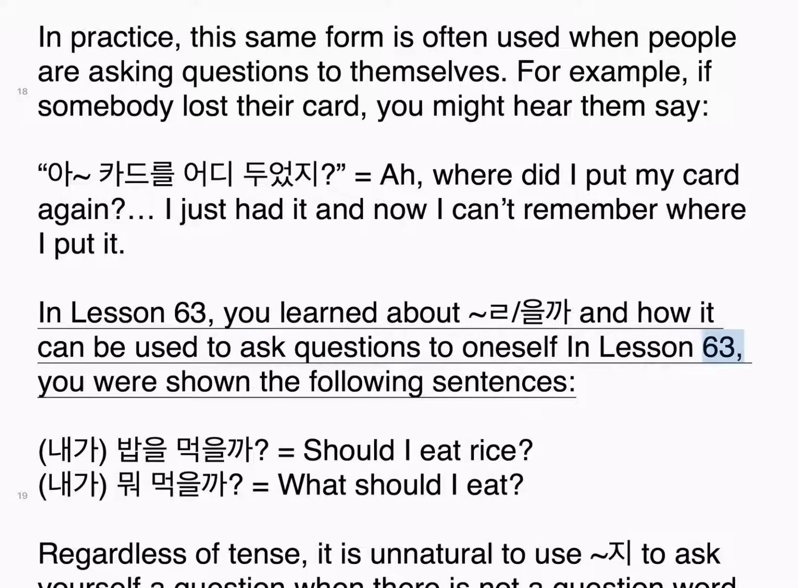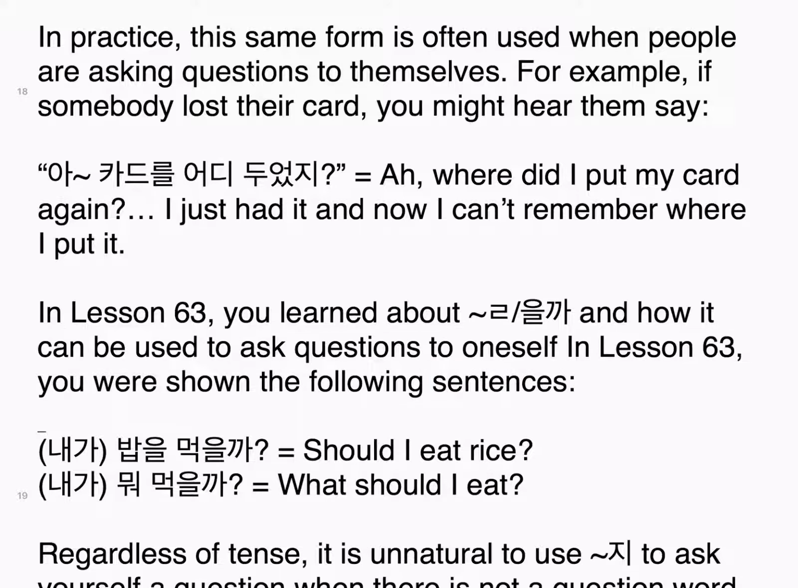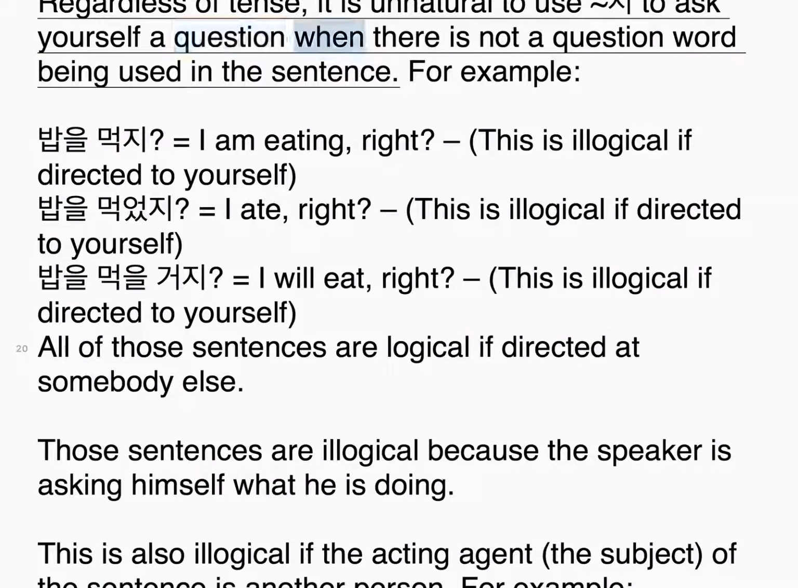In lesson 63, you were shown the following sentences. 내가 밥을 먹을까? Should I eat rice? 내가 뭐 먹을까? What should I eat? Regardless of tense, it is unnatural to use 지 to ask yourself a question when there is not a question word being used in the sentence.